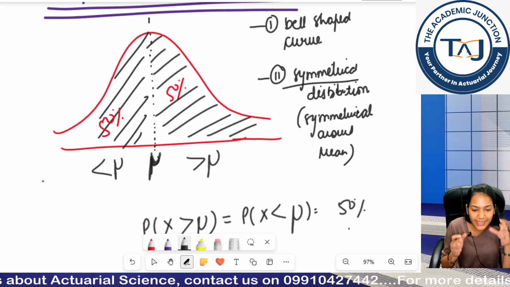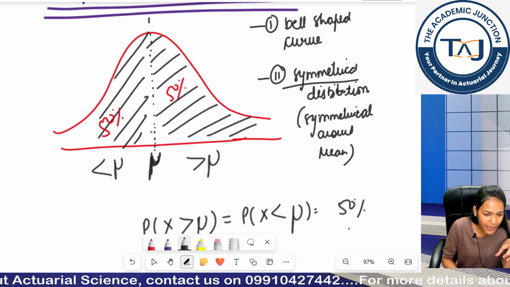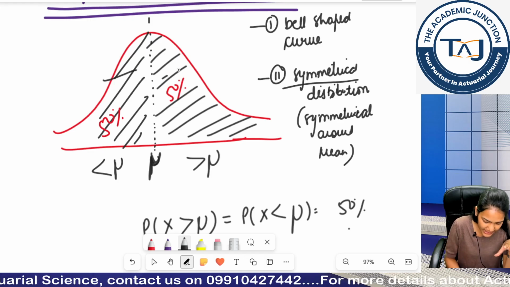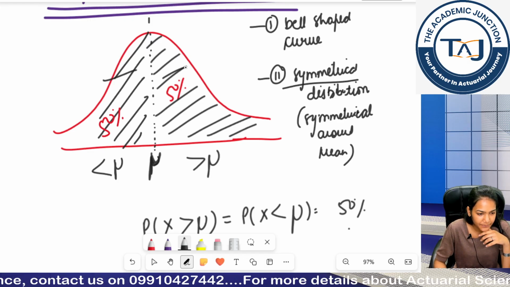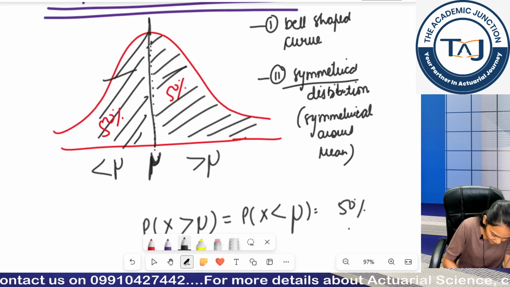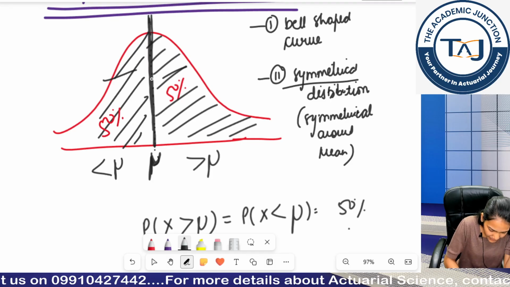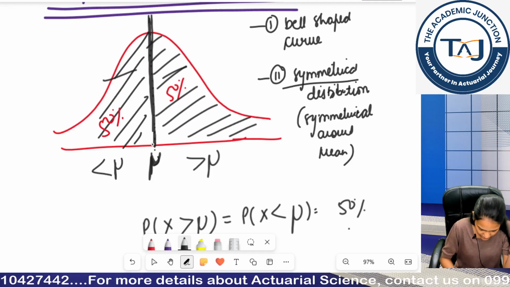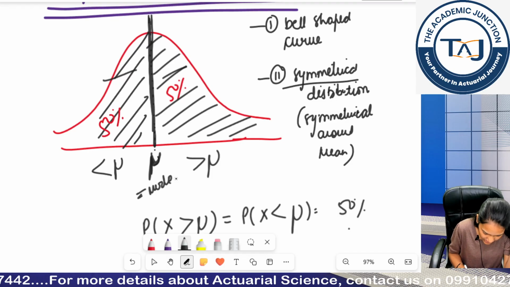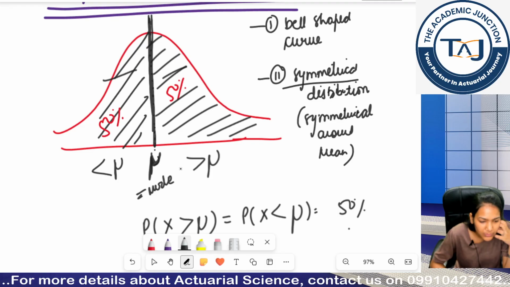That is why it is called symmetrical, because we have equal probabilities before this and after this. And you can see the peak is at my mu only, and the peak of any graph means mode, so here mode is also equal to mu.